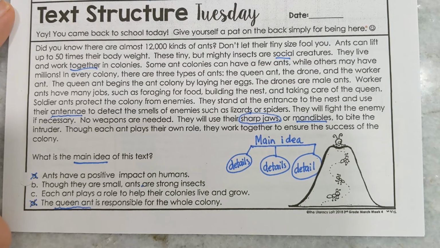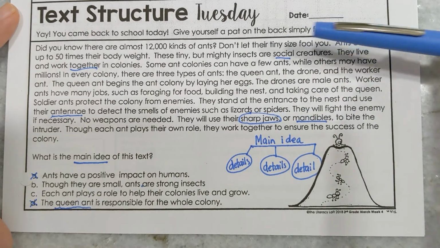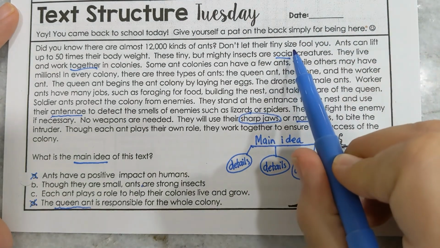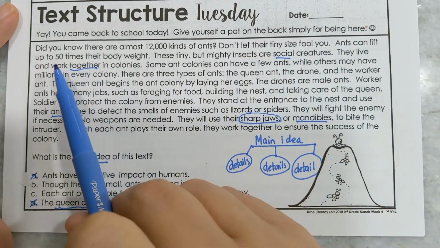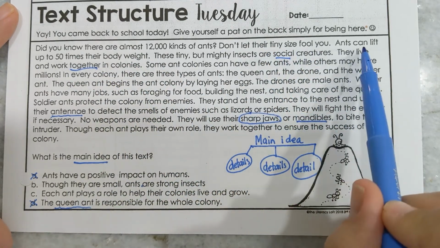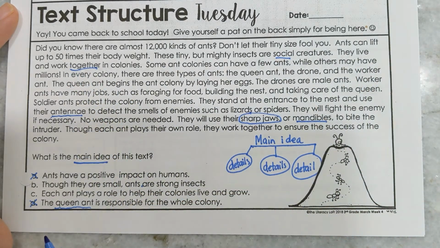Generally, when we are looking for our main idea, we can look in the first couple of sentences of our text. If we look back to the beginning, it says, did you know that there are 12,000 kinds of ants? Don't let their tiny size fool you. Ants can lift up to 50 times their body weight. So here there's a lot of emphasis on them being small but strong.